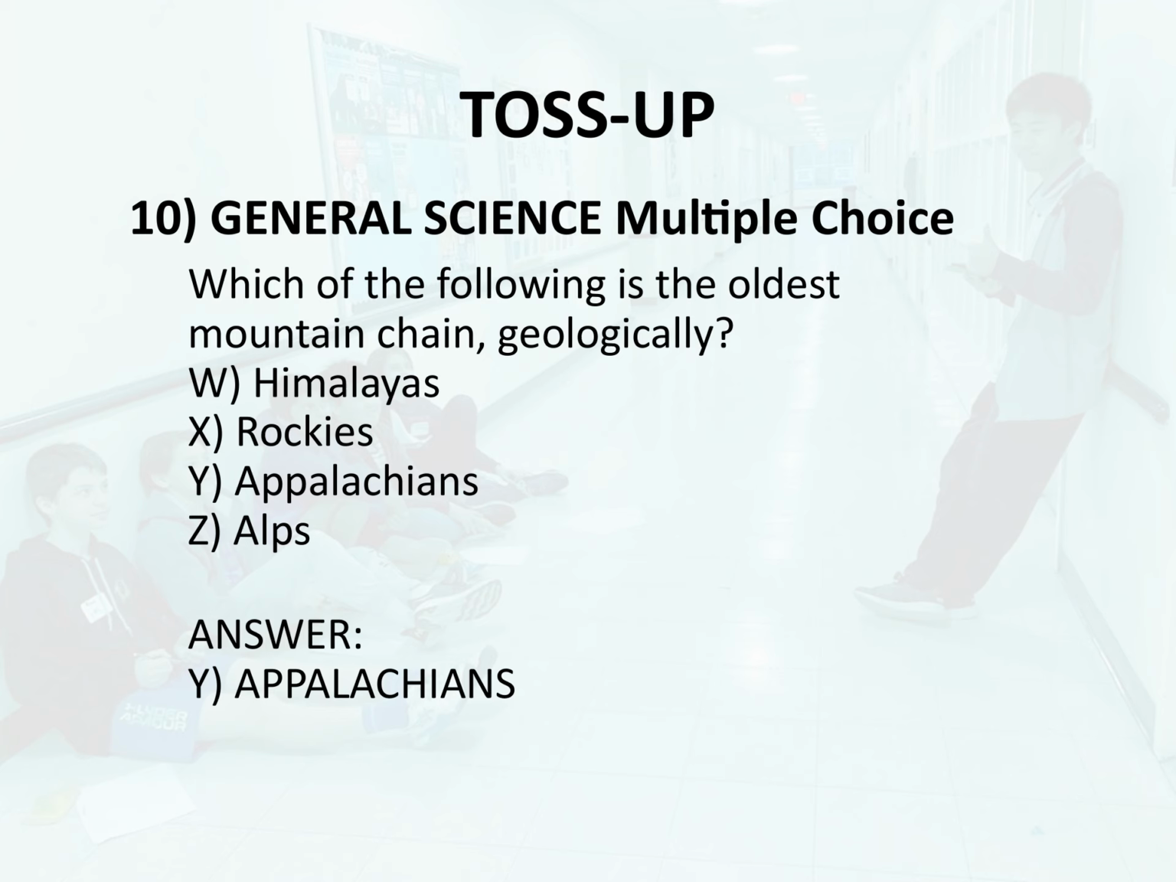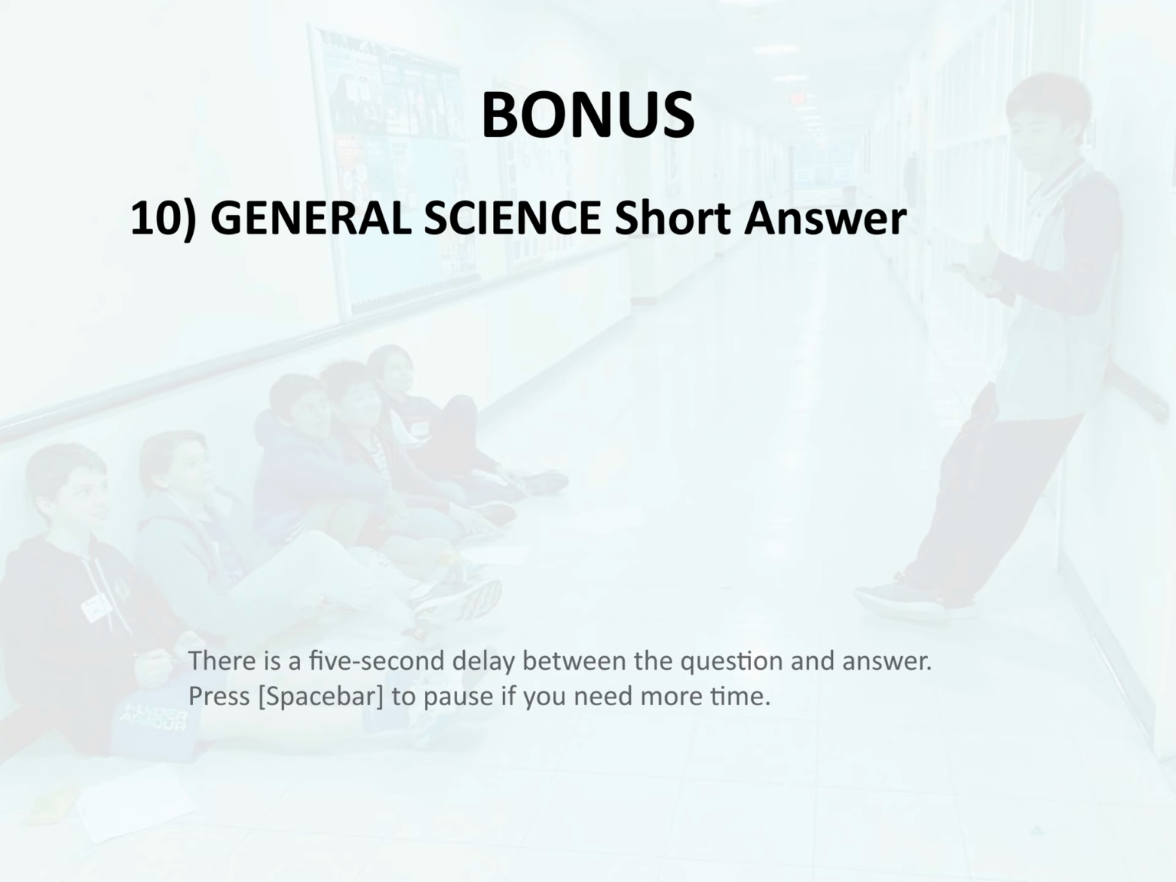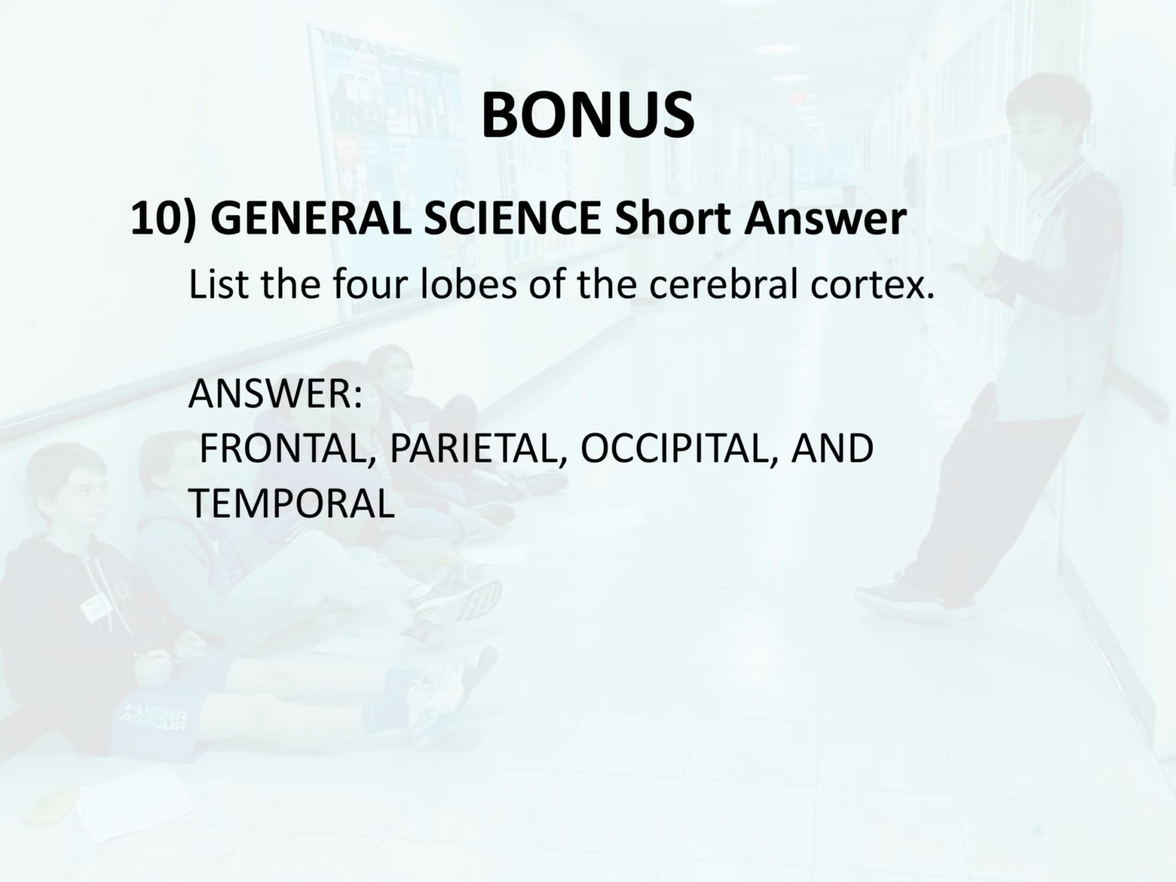Answer. Y. Appalachians. Bonus 10. General science. Short answer. List the 4 lobes of the cerebral cortex. Answer. Frontal, parietal, occipital, and temporal.